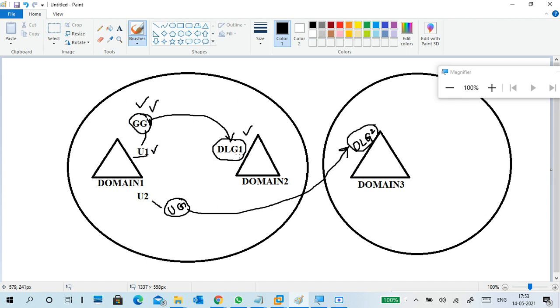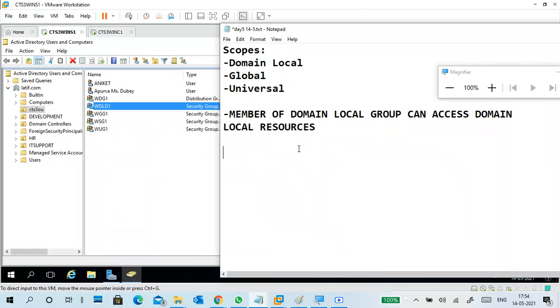Okay, this is the user of domain 1, this is the group of domain local in domain 2. Okay, user 1 in domain 1, DLG1 in domain 2. You should be a member of it. How to get it? Through a global group. That's it. So universal group, it is okay to understand.